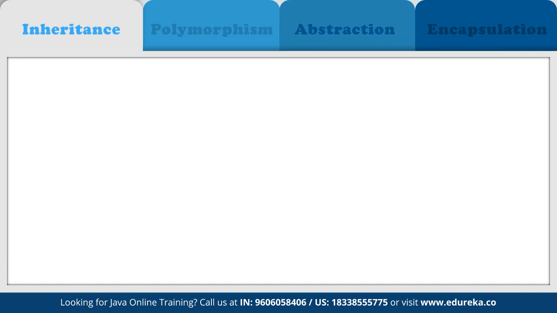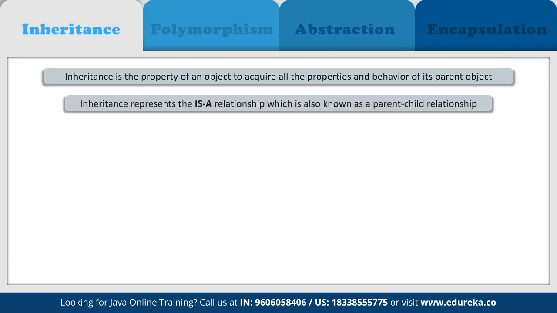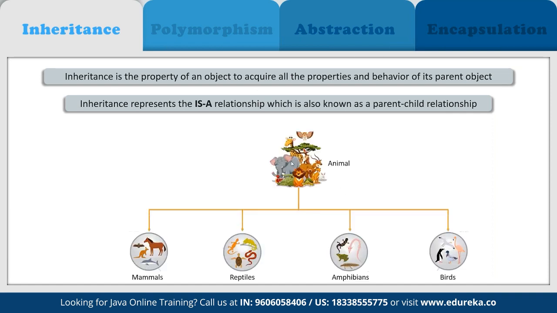First of all, inheritance is the property of an object to acquire all the properties and behavior of its parent objects. Inheritance represents an is-a relationship, which is part of the parent-child relationship. Same way we talked about animals: animal can be one class, and then mammals, reptiles, amphibians, birds all derive some common properties from the animal class.